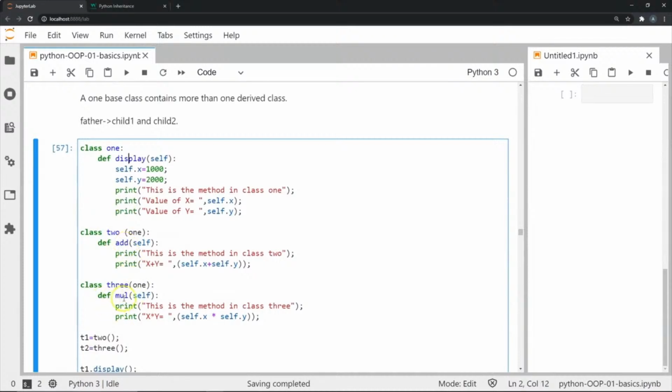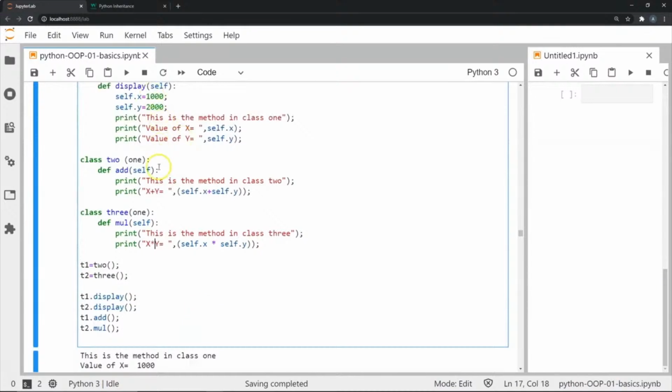Now in this class 3, I've defined a multiplication method. When I invoke this method, first I'm going to print that this is the method in class 3. Finally, I'm going to print the result of x times y, which is 1000 times 2000.